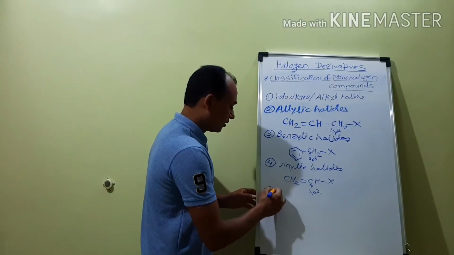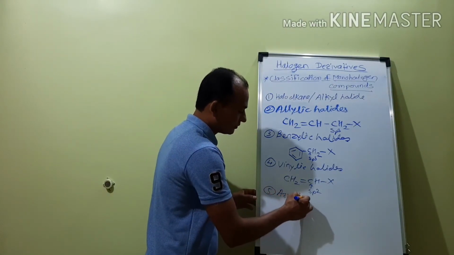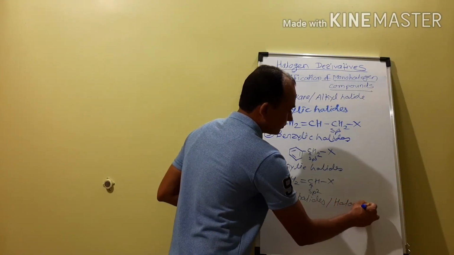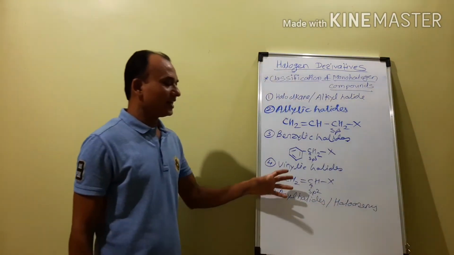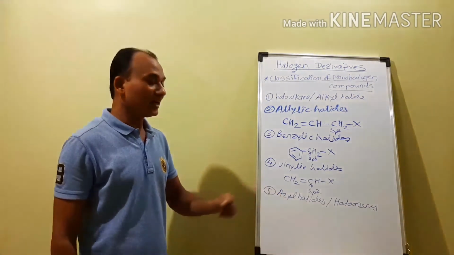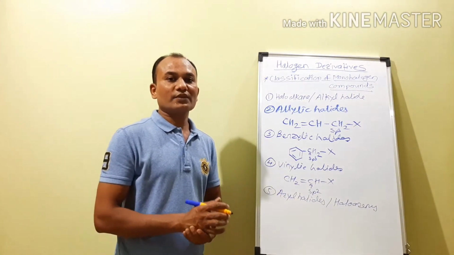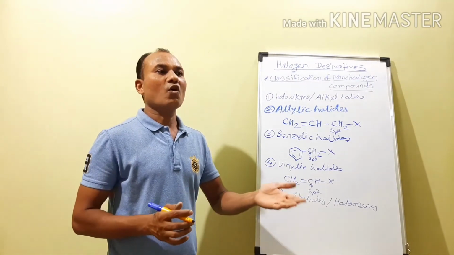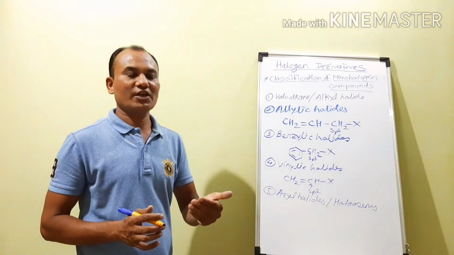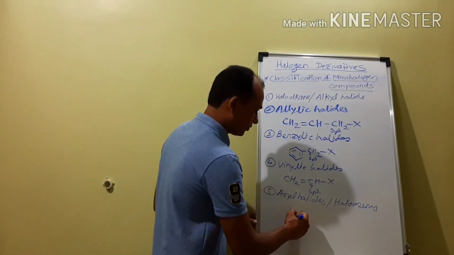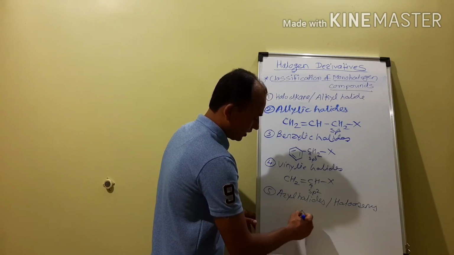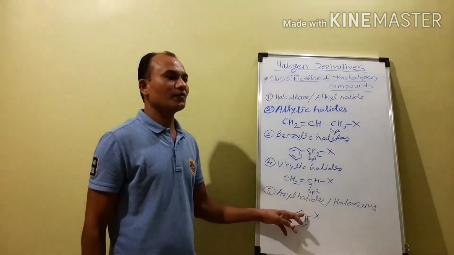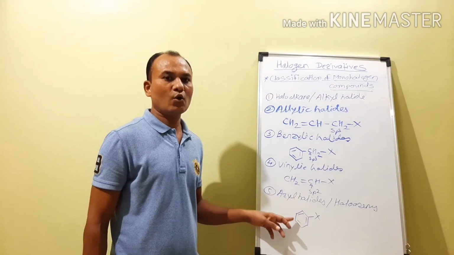So the fifth type is called aryl halides, or these are also called haloarenes. If the halogen atom is attached to the sp2 hybrid carbon atom of the aromatic ring, then such compounds are called aryl halides. In this example, the halogen atom is directly attached to the carbon atom which is part of this benzene ring or aromatic ring.